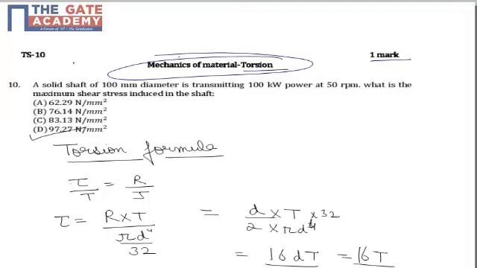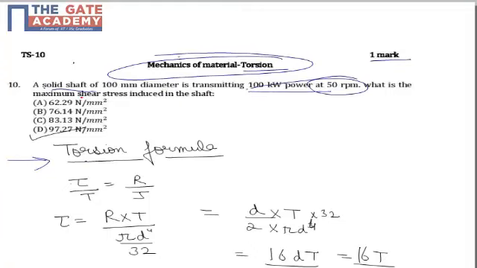Hello students, the following question is a 1 mark question from the topic of torsion from the subject of mechanics of materials, and this question is based on the torsion formula. Like in the previous question we talked about the simple bending formula, this torsion formula is very much analogous to that bending formula. And the question says that a solid shaft of 100 mm diameter is transmitting 100 kilowatt of power at